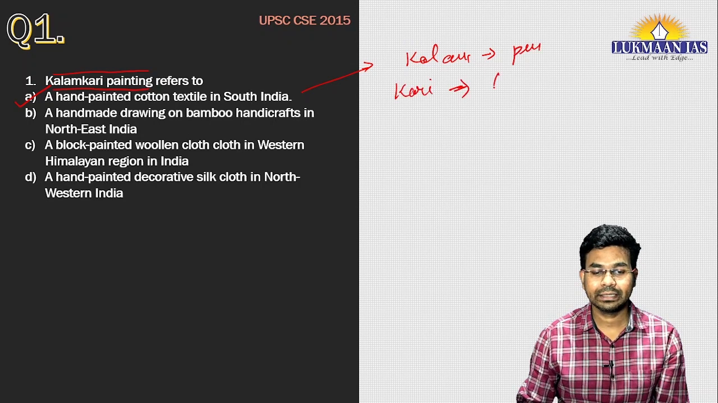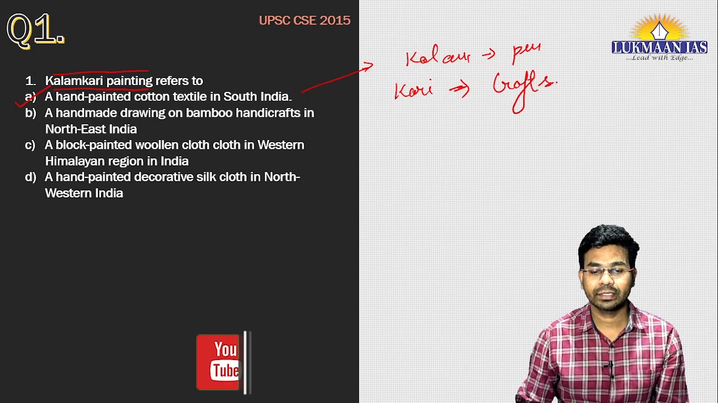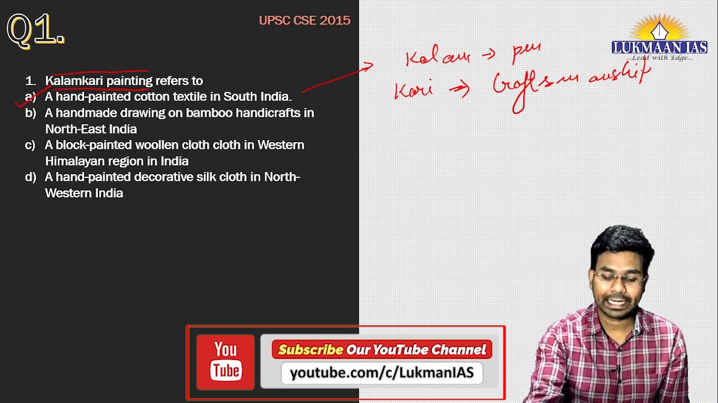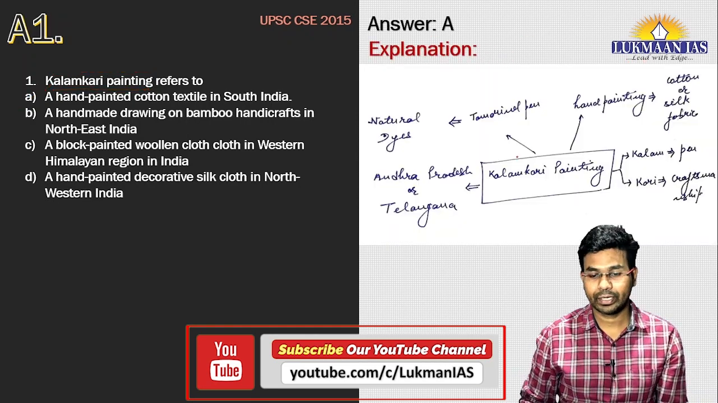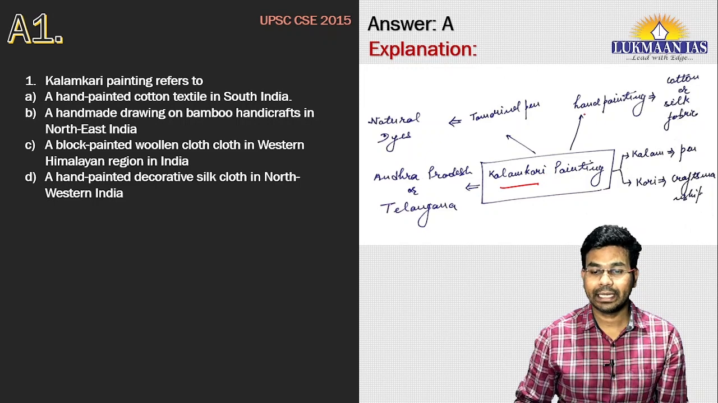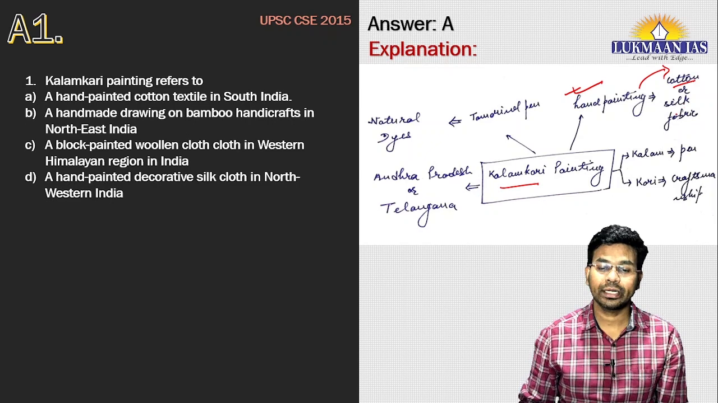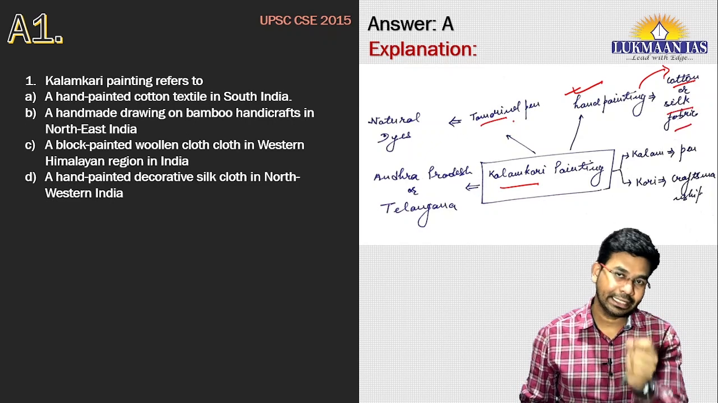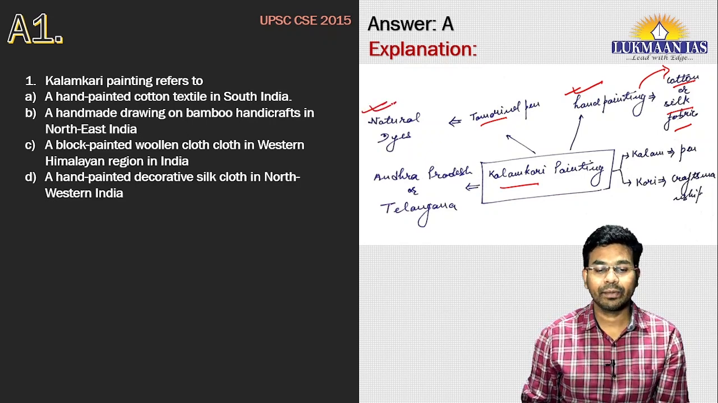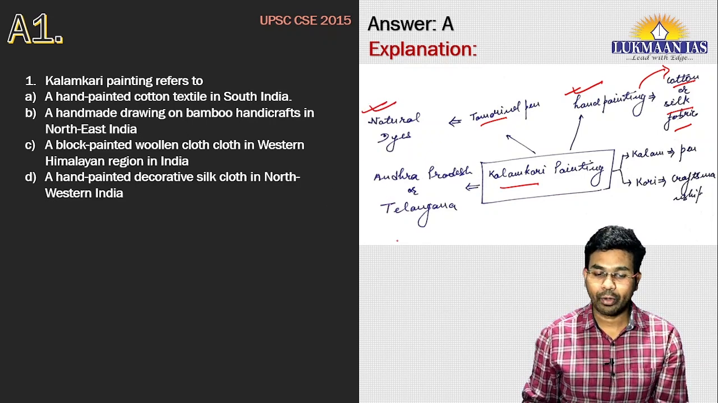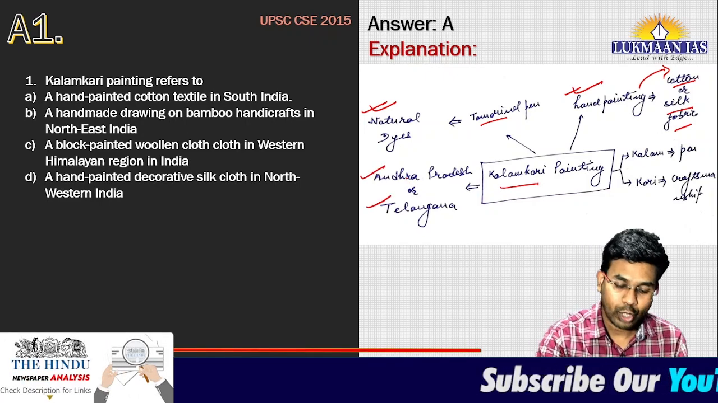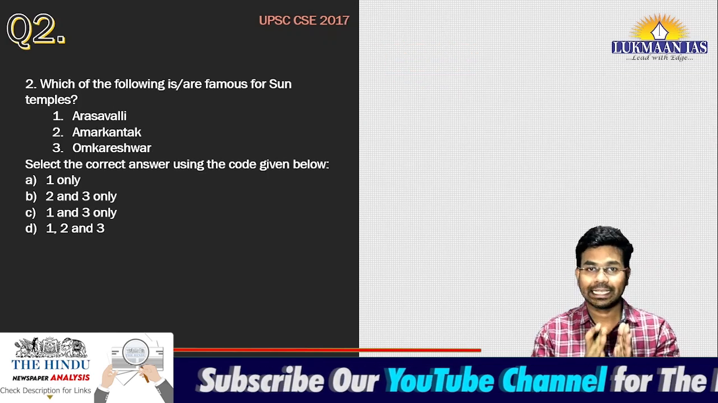So the correct answer for this question is option A. When we talk about Kalamkari painting, it is a handmade painting used to dye cotton or silk fabric. The pen is made up of tamarind in this particular painting, and it is made using natural dyes. As I have already discussed, this is practiced in the state of Andhra Pradesh and Telangana. Having understood this, now let us take the next question for the day.